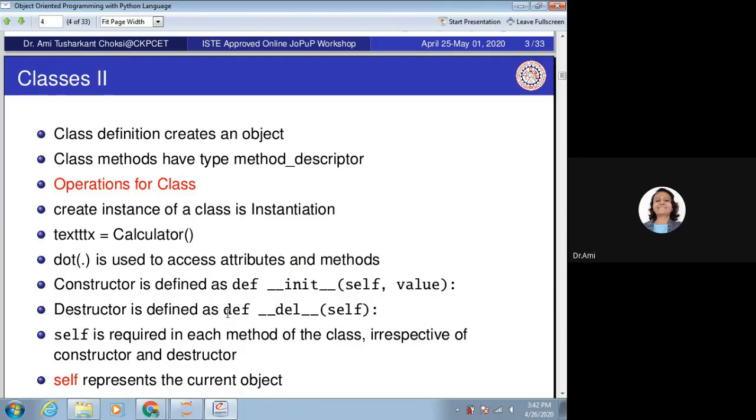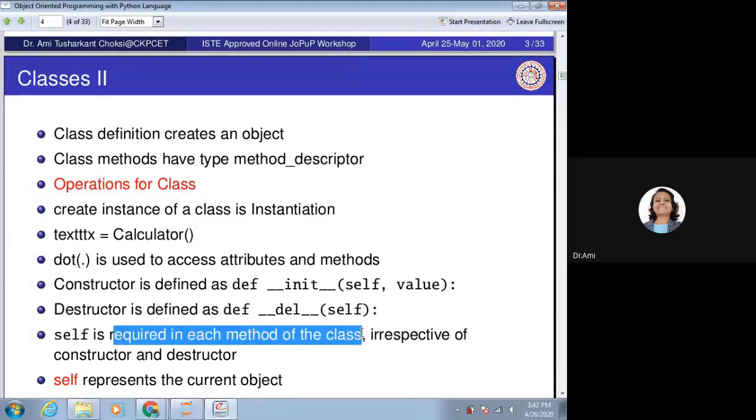Destructor is defined as def __del__ and self. Self is required in each method of a class. This we were not using before. Whenever we were using def and any definition of function, we haven't used anything like self. We have only provided the parameters. They are the simple functions.